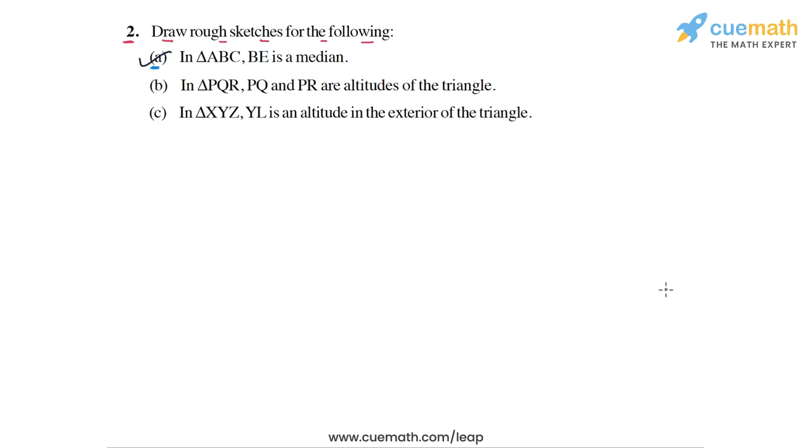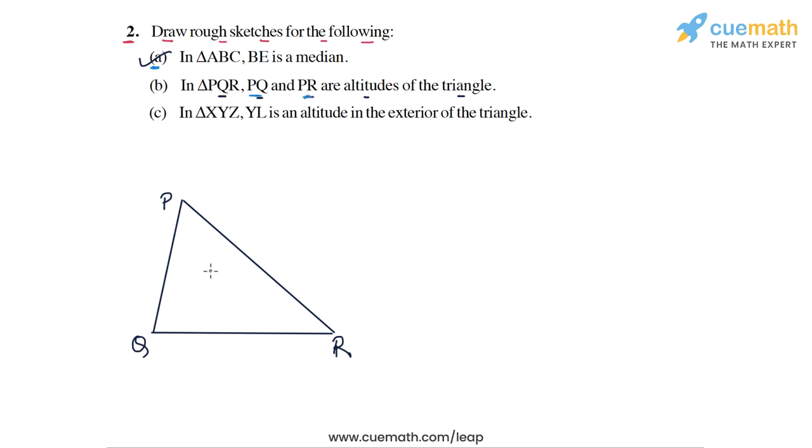Then in part B, we have to draw a triangle PQR in which PQ and PR are altitudes of the triangle. So here's an arbitrary triangle PQR that I have drawn. In this triangle, we want PQ and PR to be the altitudes. Now, what is an altitude of a triangle? An altitude is a segment drawn from a vertex which is perpendicular to the opposite side. So we want both PQ and PR to be altitudes.